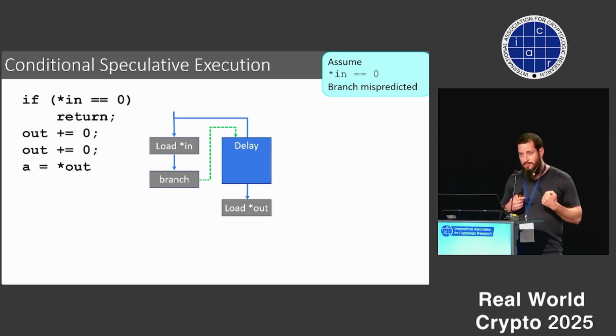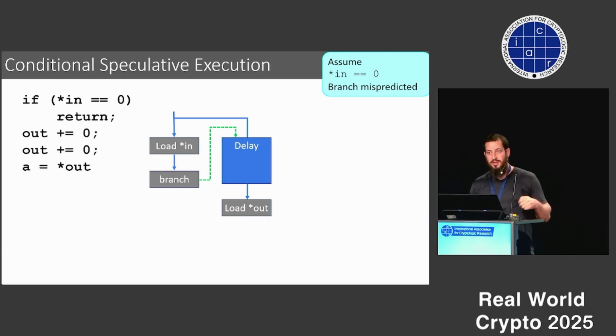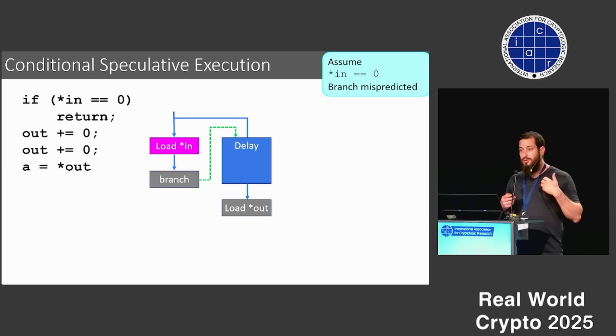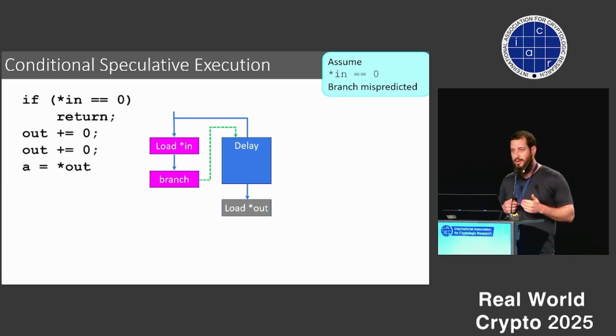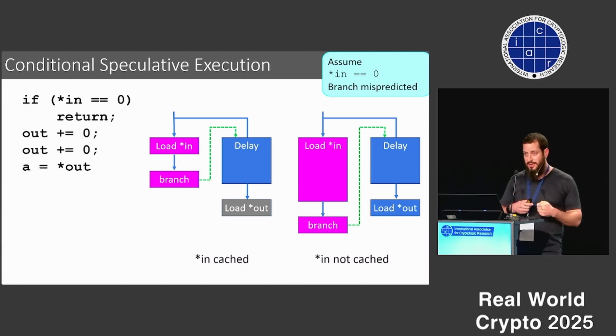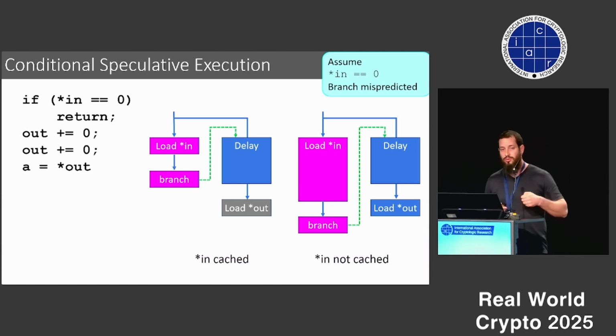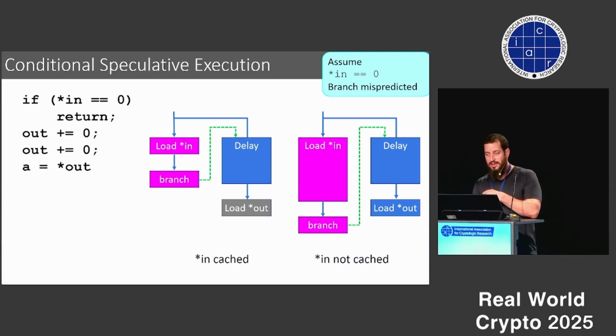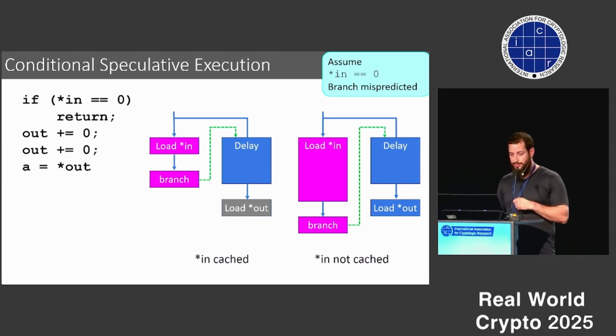Can we get the input value? And if, for example, input is inside the cache, meaning its Boolean value is true, then it's going to be a relatively short time to get it, short time to evaluate the branch, and then we can actually squash the speculative window and stop the execution before we get to the code line where we access the output address. On the other end, if the input address is not in cache, it takes a very long time to access it, then before we are able to evaluate the branch and squash the speculative window, we are already going to run the code line that accesses the output address and change its value to true.